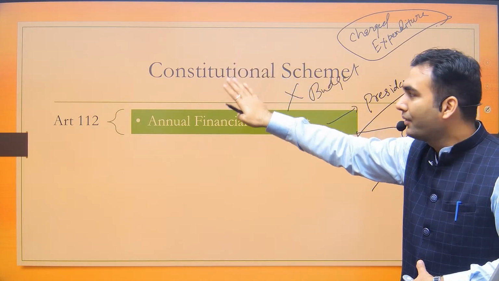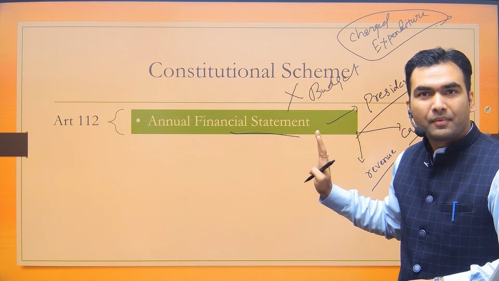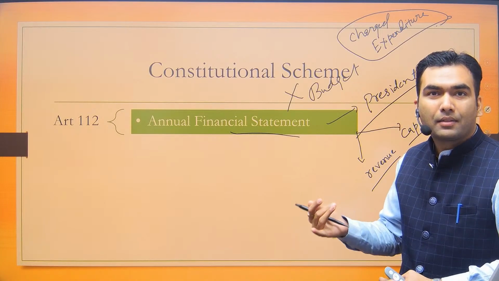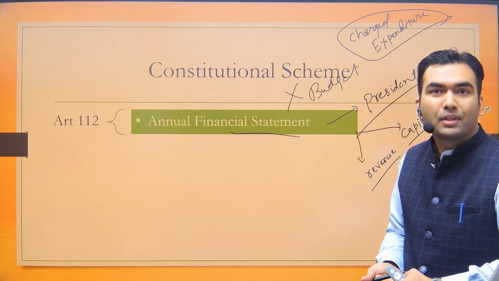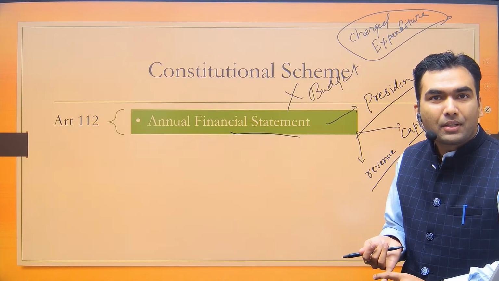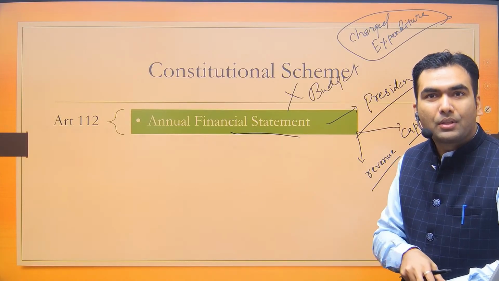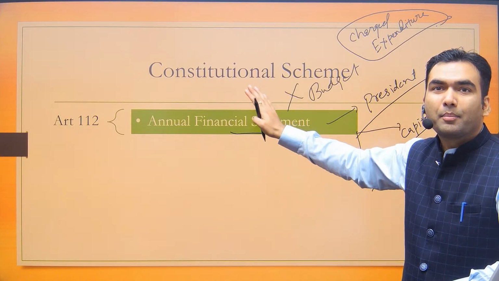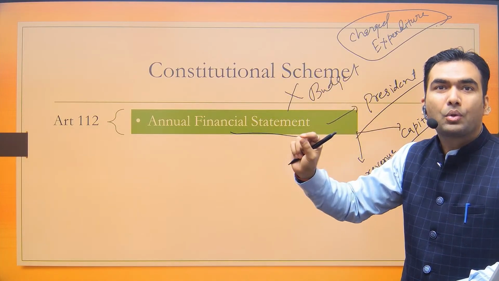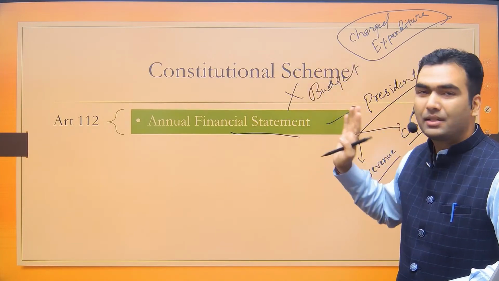These are the statements which are there in the Constitution itself. Yes, interest payment is there. Also the salary of the Supreme Court judges, the salary of the Vice President of India, the President of India, and the Speaker and Deputy Speaker of the Lok Sabha. These are the expenditures which are part of charged expenditure. If you are not able to recall it, note it down somewhere on the side, because you have to remember this charged expenditure part.